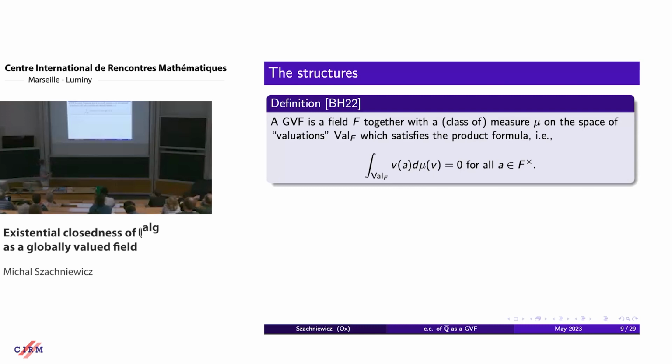For me, a globally valued field is a field together with a measure on the space of valuations, such that it satisfies the product formula, and such that these functions evaluating a valuation at some element of the field are integrable in this strong sense. Their absolute value is integrable. So a few remarks. First of all, oh yeah.